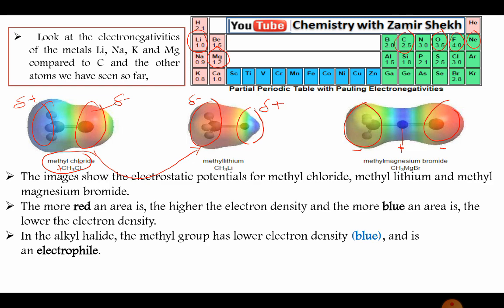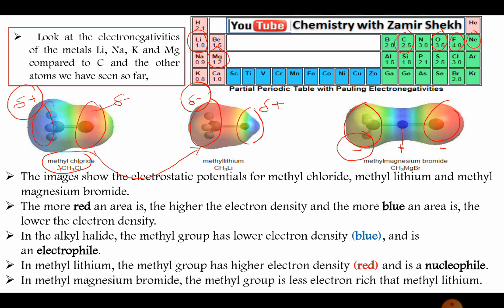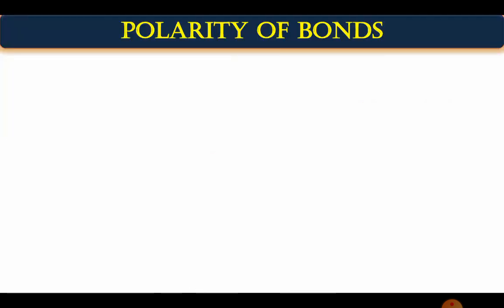But in the case of the second, look at this one. Here it will act as electrophilic in nature, but in this case it will act as nucleophilic in nature. Here also the same. So in alkyl halide, carbon is electrophilic in nature, while in methyl lithium or methyl magnesium bromide, carbon is nucleophilic in nature, and that's why it is a source of nucleophile. Is it clear? Okay, fine.